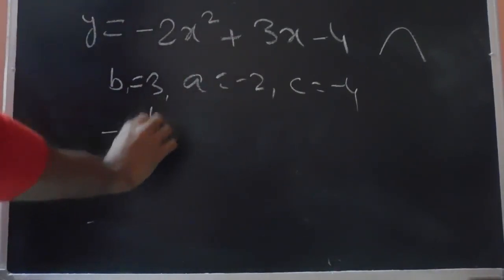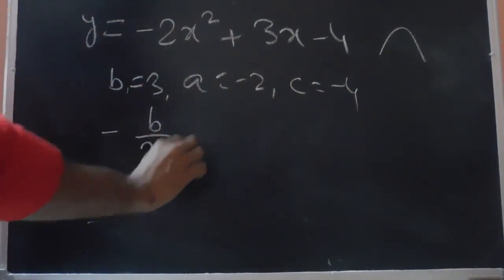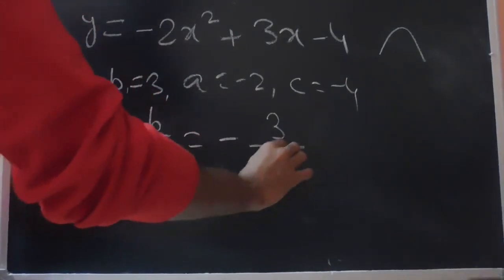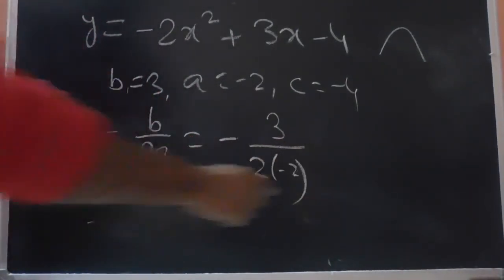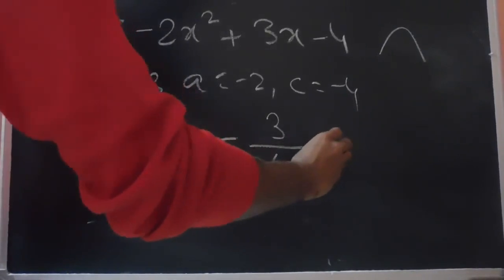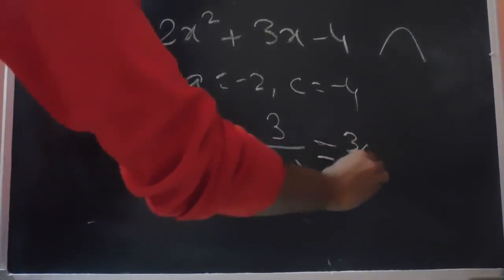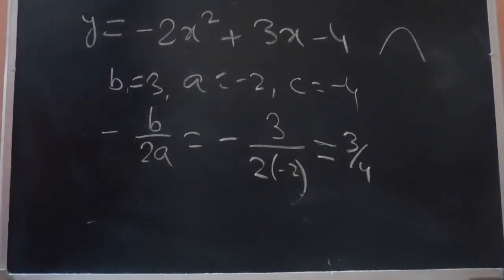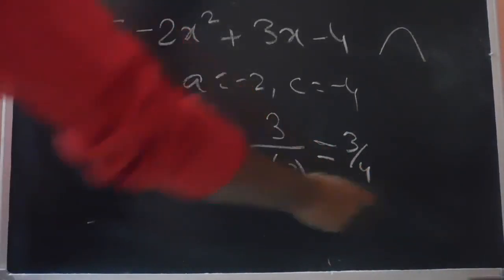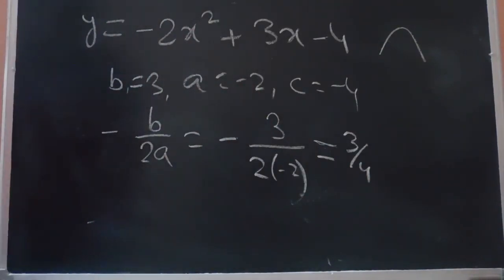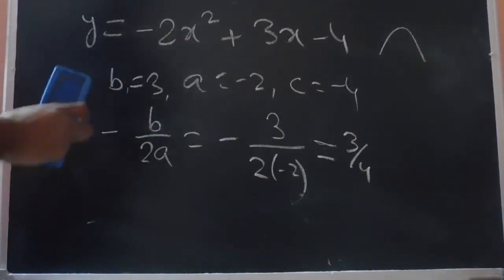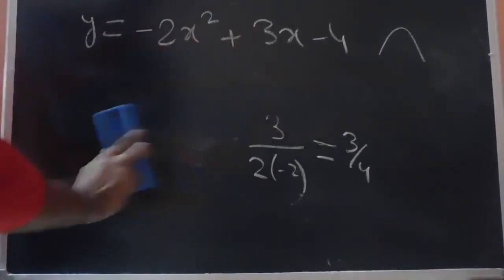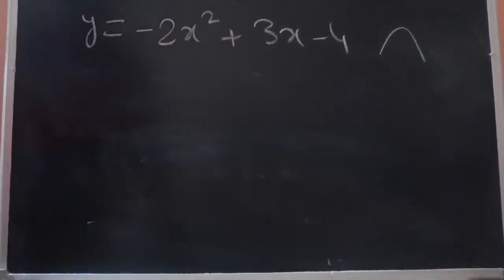So the x coordinate is minus b by twice a, which is equal to minus 3 divided by 2 times minus 2. So this is equal to 3 by 4. So the x coordinate of the vertex will be at 3 by 4. Let's find out the y coordinate then.